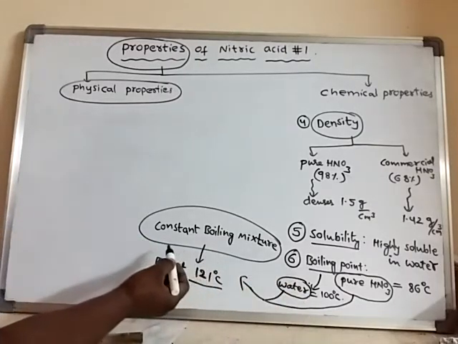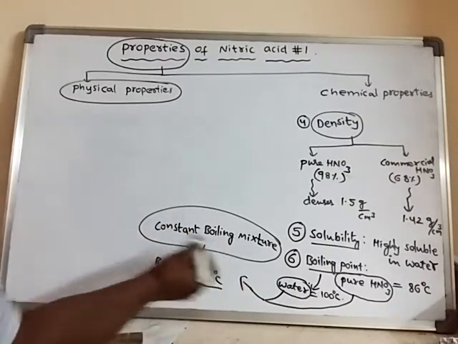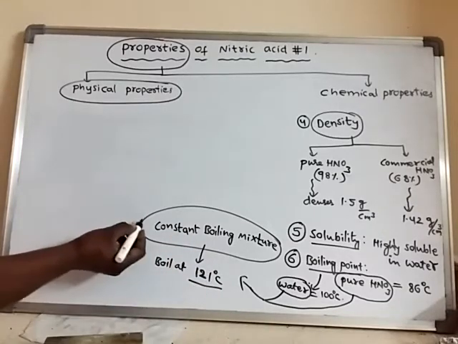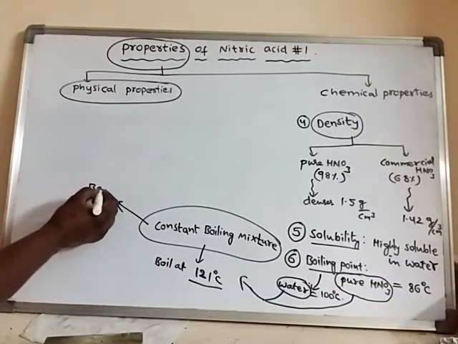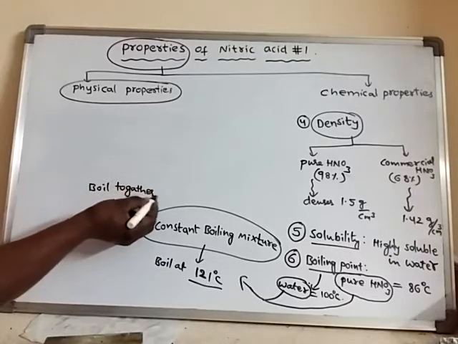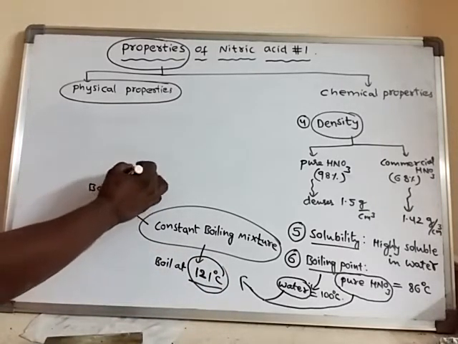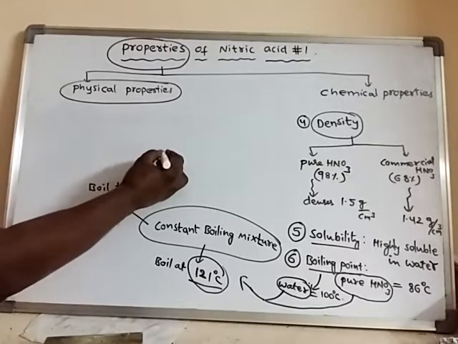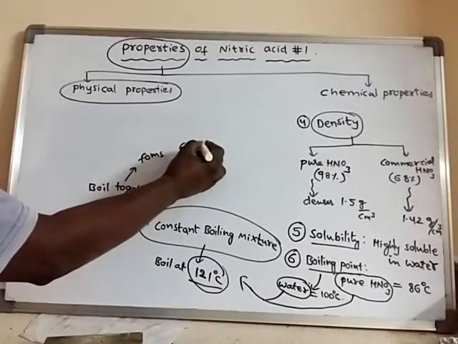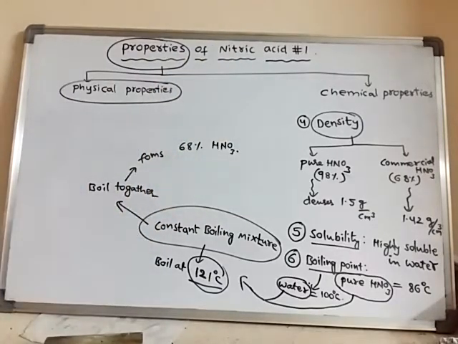After that they boil together. Constant boiling mixture means they boil together at 121 degrees centigrade, and finally it forms 68% nitric acid. Right.